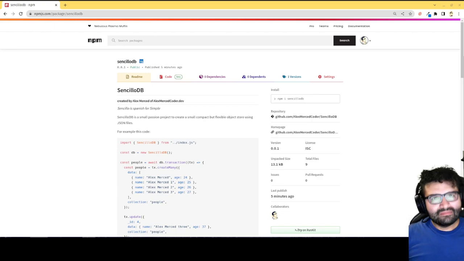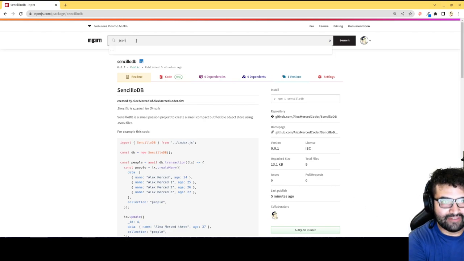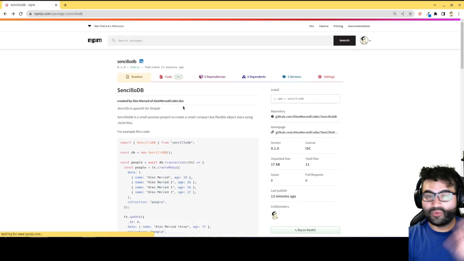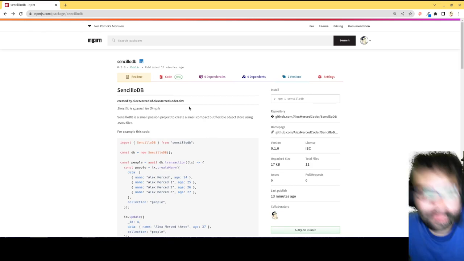And then this afternoon, I was just taking a walk, and I had this idea. I was like, why not create a database based on JSON files? I'm not the first person to do this. If you look up JSON DB in NPM, you'll find other people who've made JSON file based databases. Again, I'm not saying I am original in this idea,